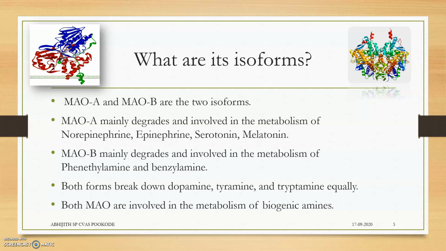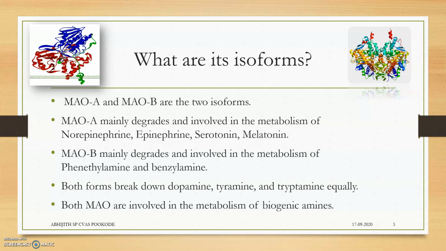The A isoform mainly degrades and is involved in the metabolism of norepinephrine, epinephrine, serotonin, and melatonin. MAO-B mainly degrades phenylethylamine and benzylamine. And both forms work equally to degrade dopamine, tyramine, and tryptamine.